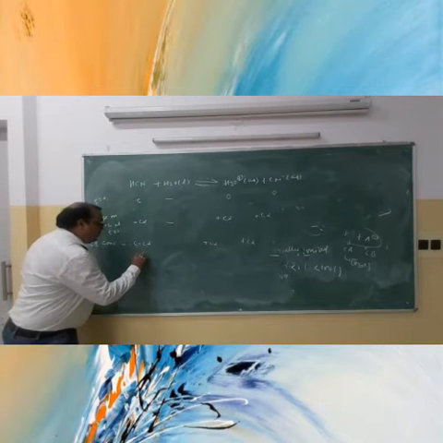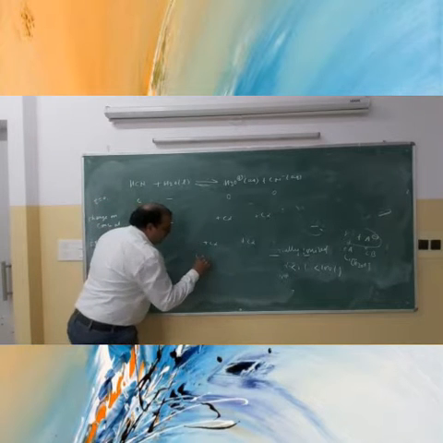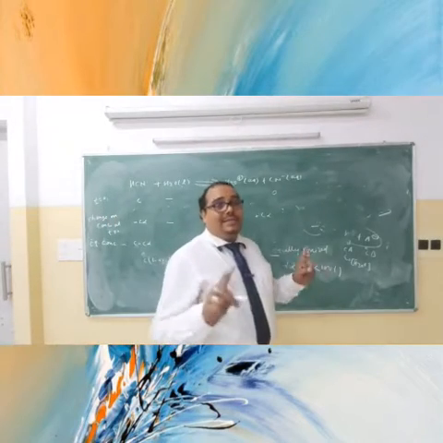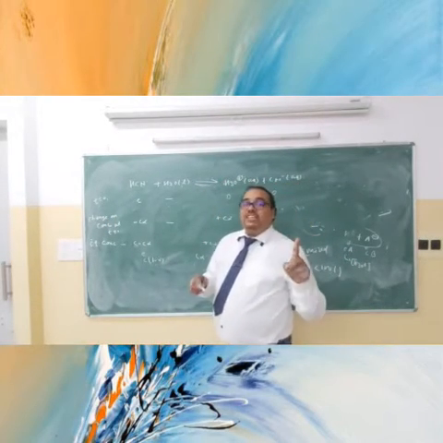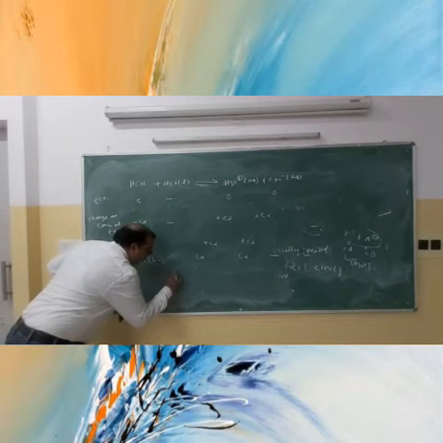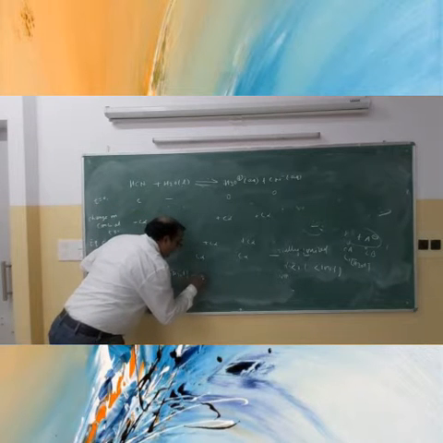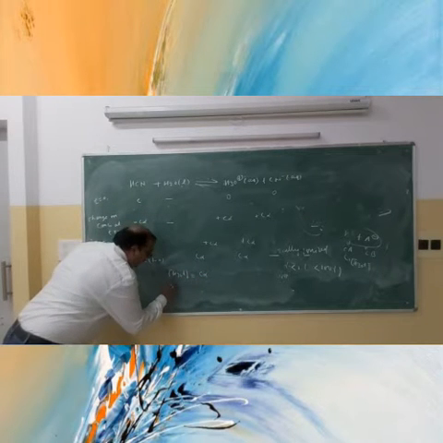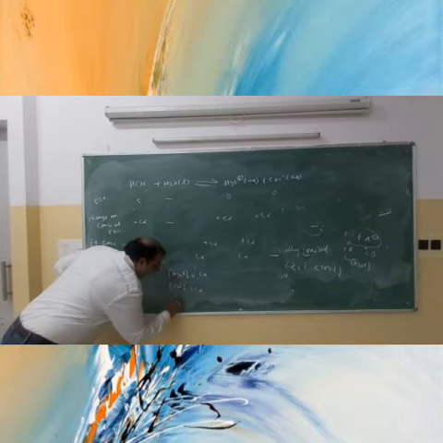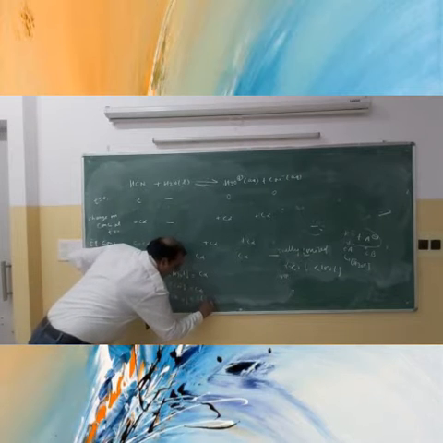So you get the concentration of the equilibrium mixture: the hydronium ion concentration is C alpha, the cyanide ion concentration is C alpha, and the HCN concentration at equilibrium is C(1 minus alpha).